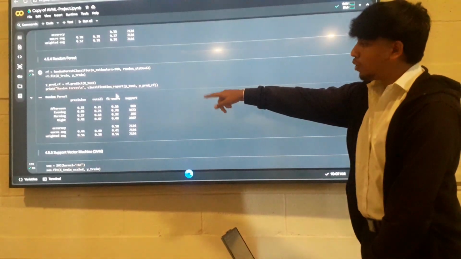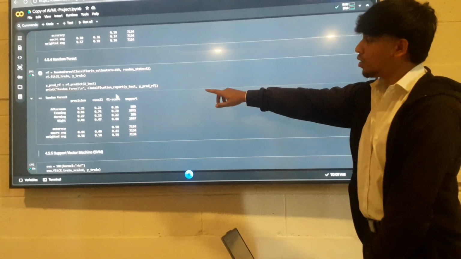Next is the random forest. In this I got an accuracy of 58%. Here the distribution of the percentage of the features is similar to what we had got in KNN. Next is the support vector machine.